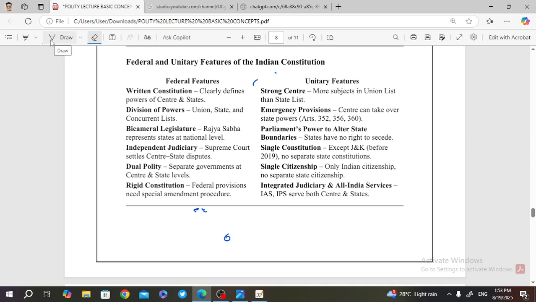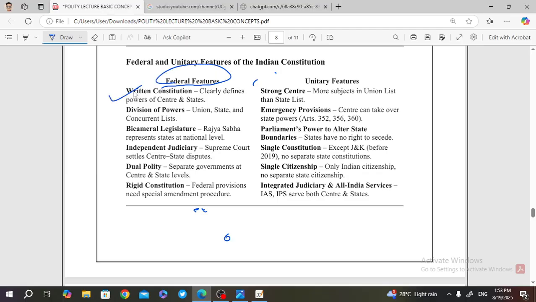In the latter part, I am going to discuss in detail what the federal features are and what the unitary features are. In India, the federal features are what? Now, we have a written constitution. I have already discussed what I mean by written constitution. It clearly defines the power of the center and the state, having the division of powers: Union, State, and Concurrent list. There is a list that exists here: the Union list, State list, and the Concurrent list.